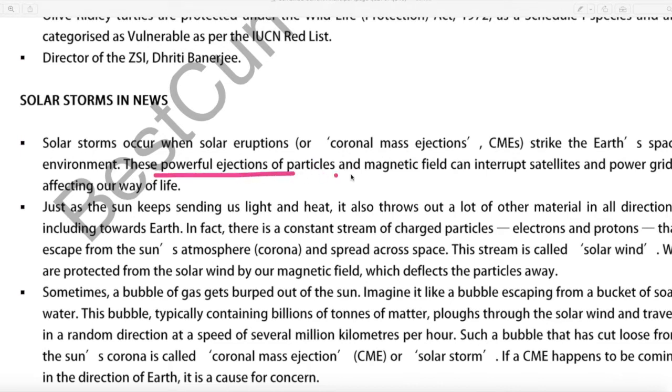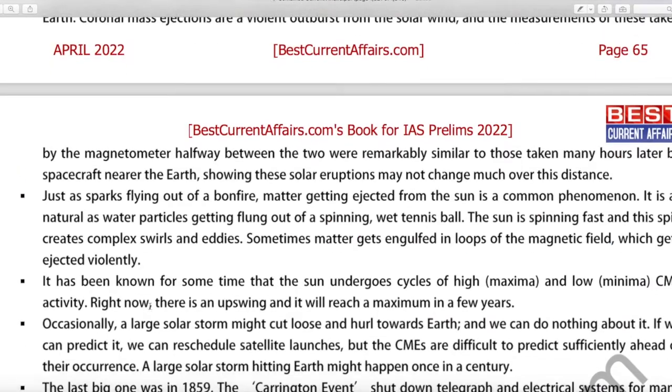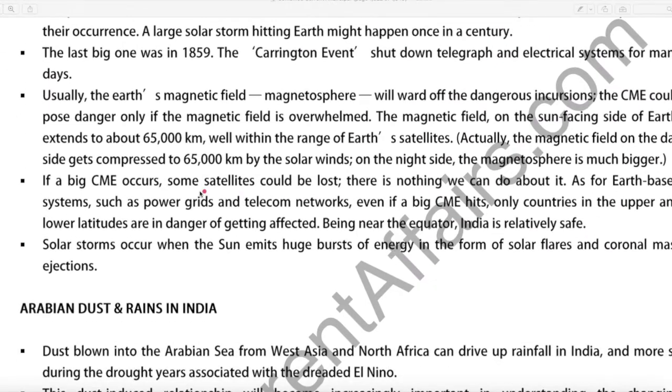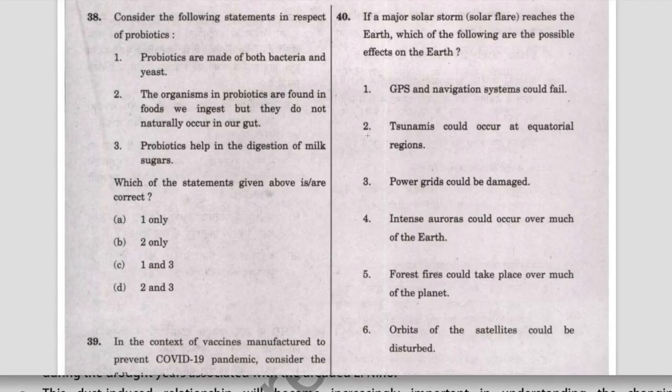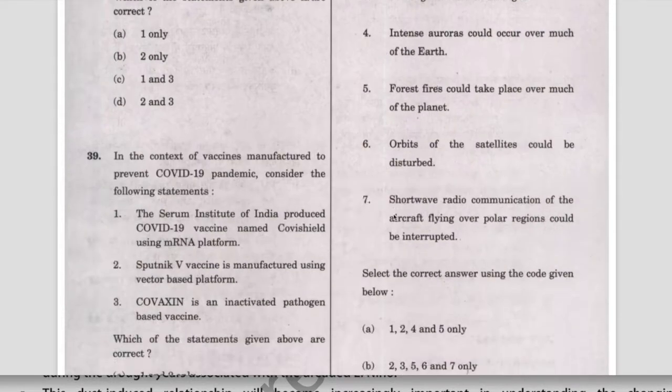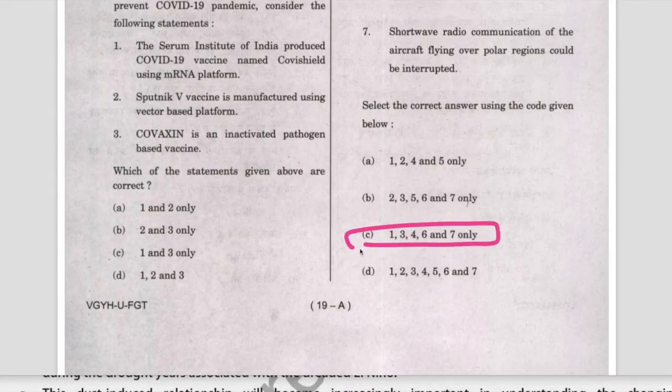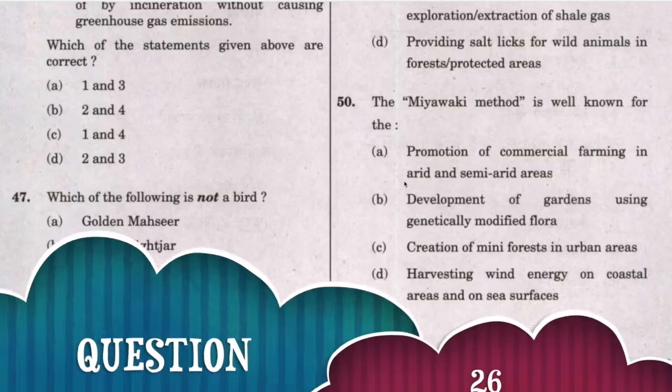That these powerful ejections, they interrupt satellites, power grids. Some satellites could be lost. Communication is failed. Therefore 1, 3, 4 and 6, these are correct. C is the answer and the question is solved. Next question.